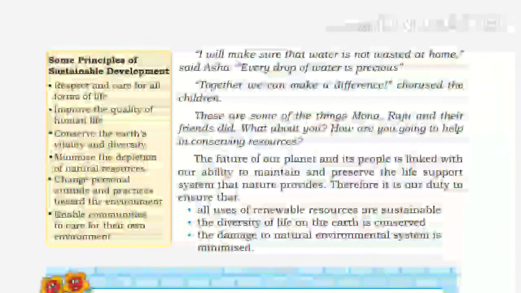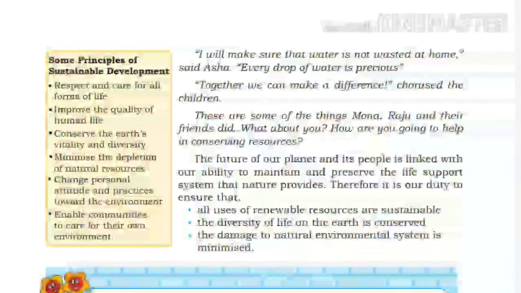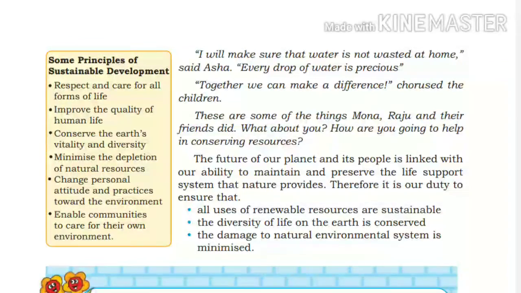The future of our planet and its people is linked with our ability to maintain and preserve the life support system that nature provides. Therefore, it is our duty to ensure that all uses of renewable resources are sustainable, so that we can use them in later generations also.